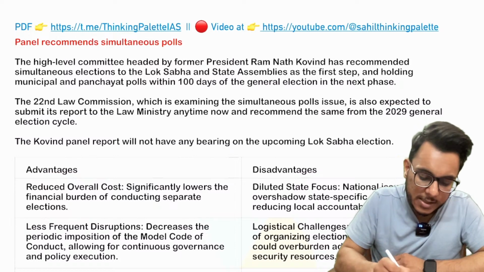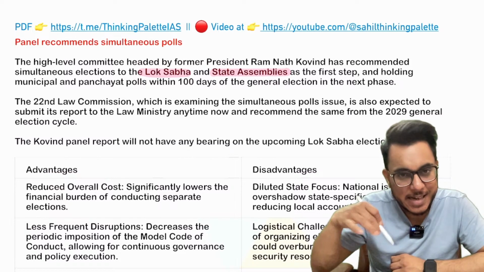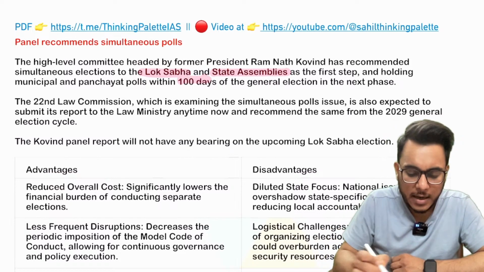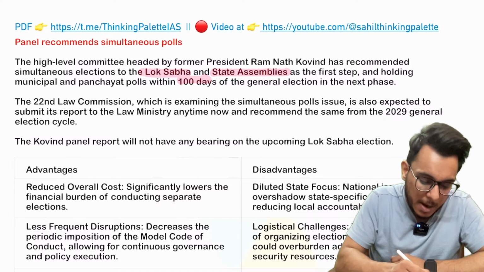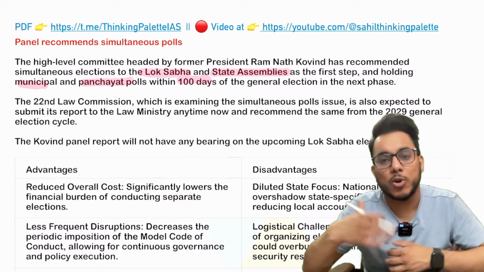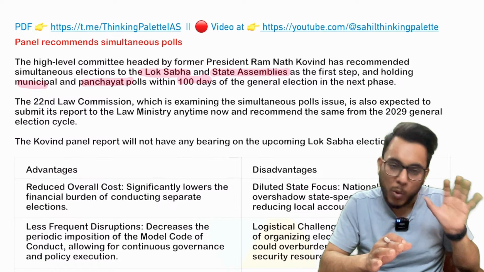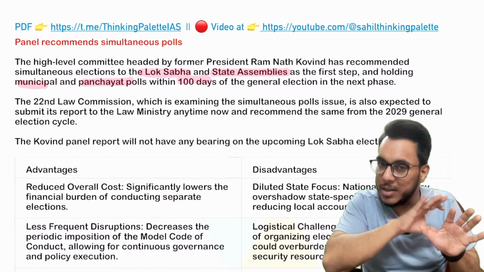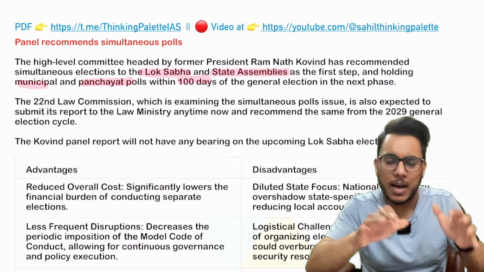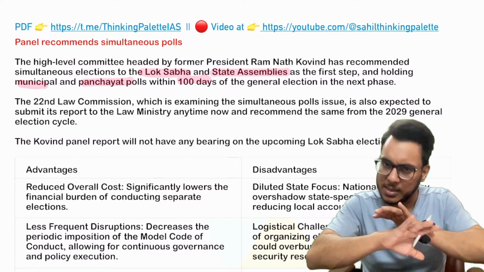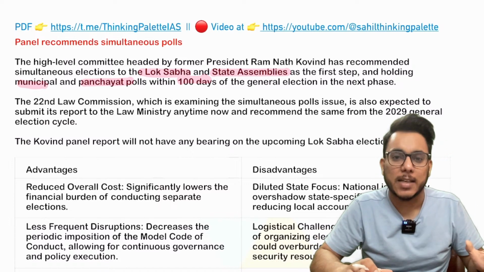They said that the first step is that we need to conduct Lok Sabha and state assembly elections simultaneously, and after that, after a gap of 100 days, municipal and panchayat elections should also be held. So there will be a cycle: first the Lok Sabha and state assembly elections happen, and after 100 days the panchayat and urban local body elections will happen, and the next cycle will be after 5 years. So this is something that has been suggested.